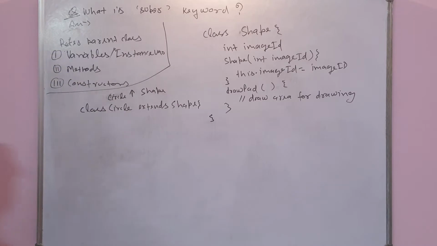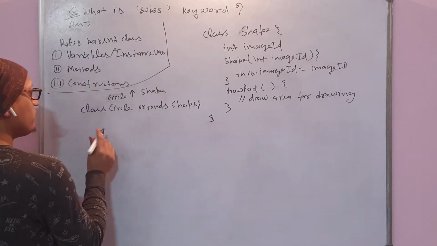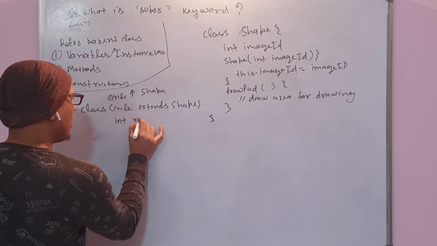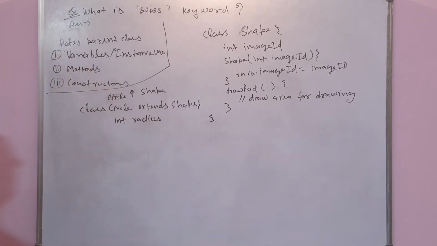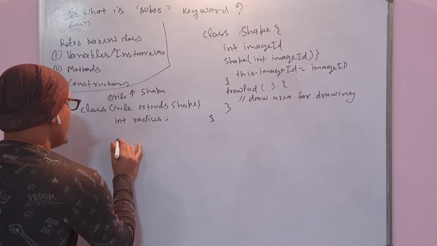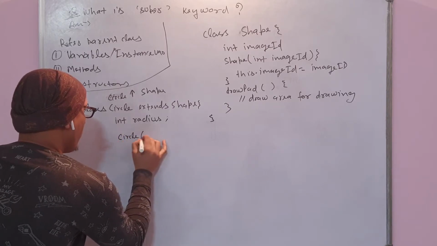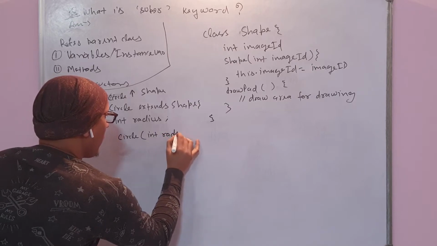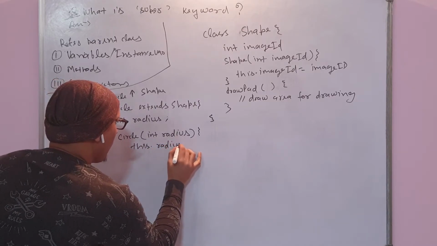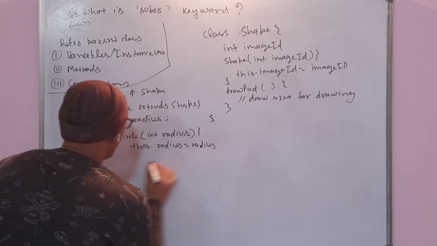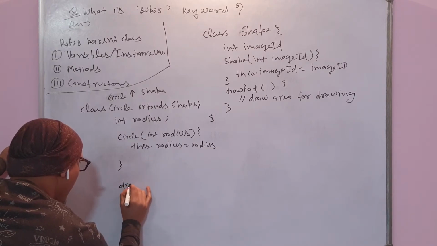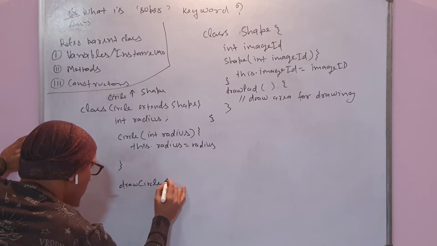This is a child class, and it has something called radius, I am making it int only, don't worry about that. It also has a constructor, and a method like draw circle.